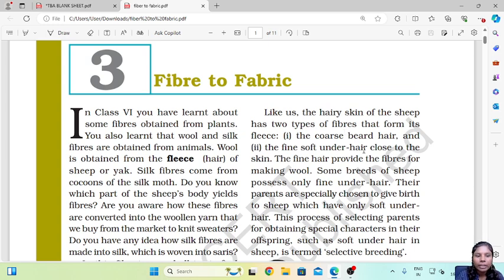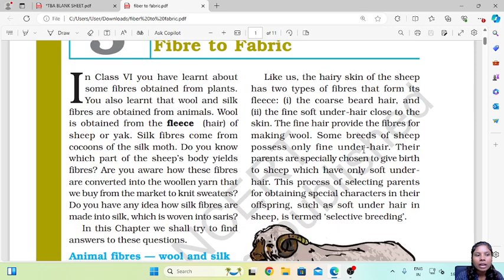Wool is obtained from the fleece of the sheep or yak. So fleece is the hair that is present on their body. Silk fibers come from cocoons of the silk moth. This we all know. So do you know which part of the sheep's body yields fiber? Obviously the fur that is there, or the fleece that we call it.